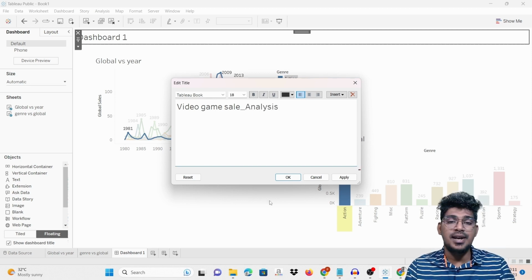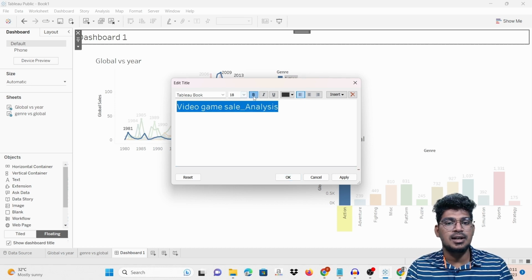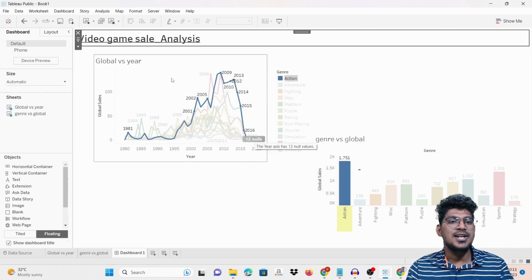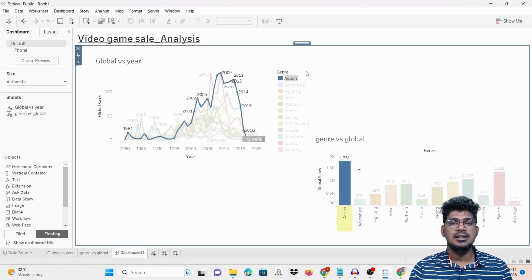So this is the way you can create it. For an example, you can highlight this particular heading, and also you can resize it, and you can make it italic, and you can underline it. So yeah, this is the way you can create this particular label.